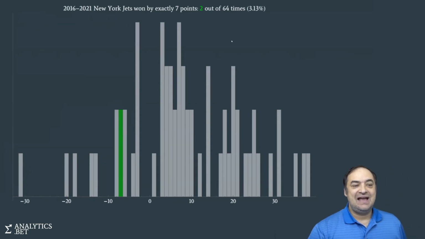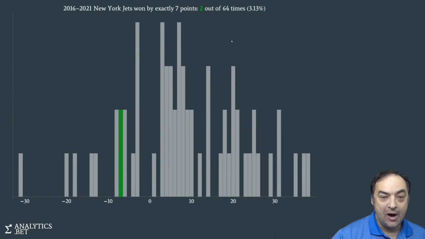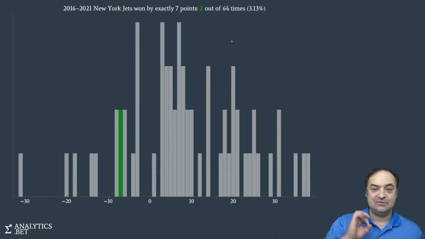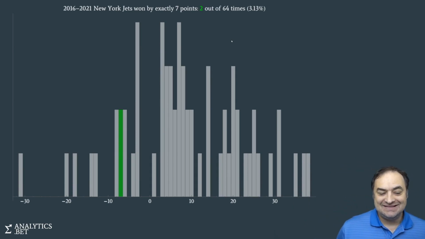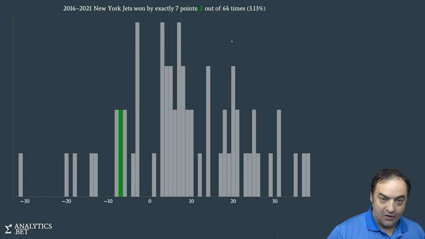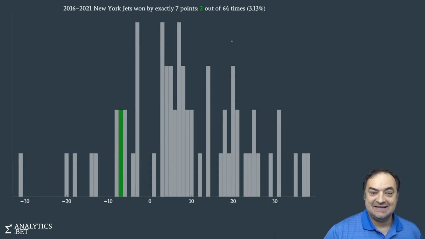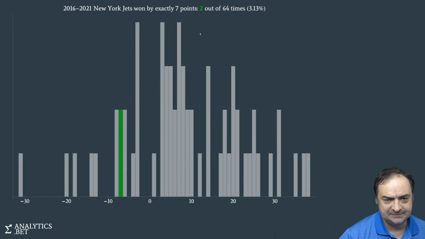Over the past 5 seasons, how many times have the Jets won by exactly 7 points of all the games they played? So in 5 years, they played 64 games. Of all those games, they won by exactly 7 points, exactly 2 times. So that's 3.13%.